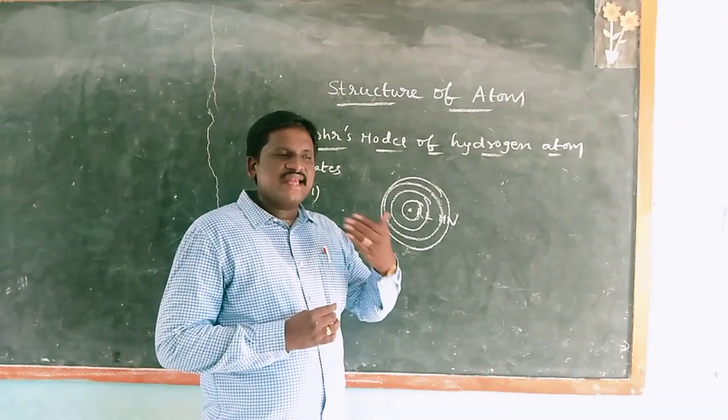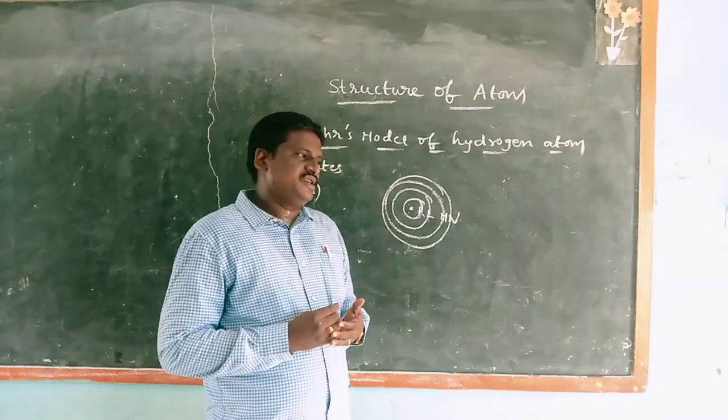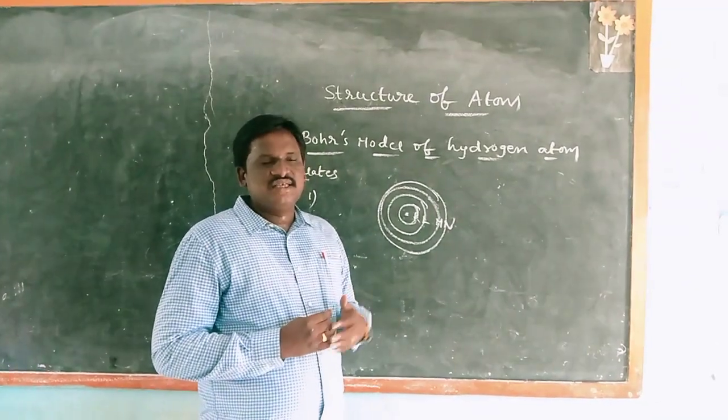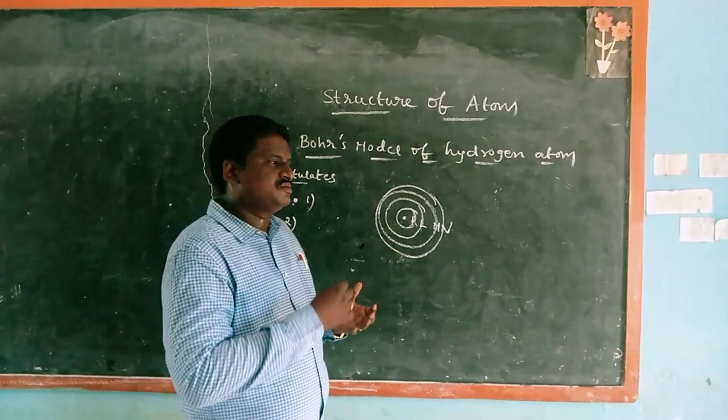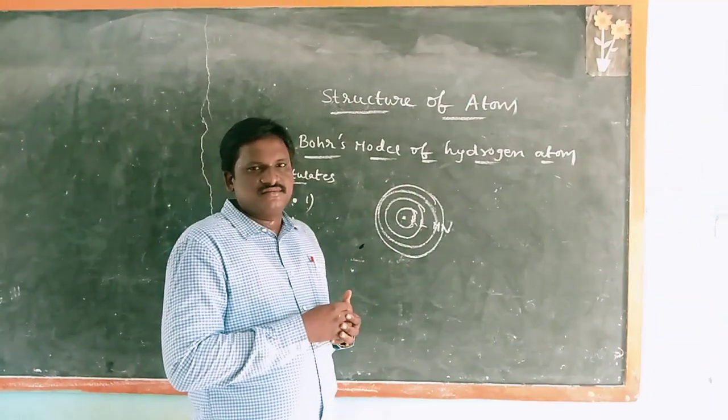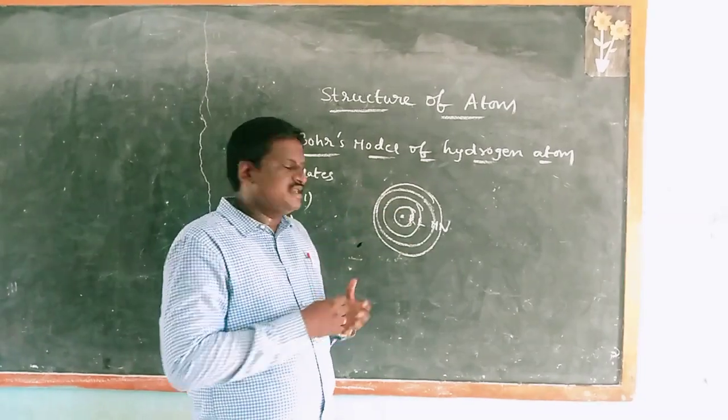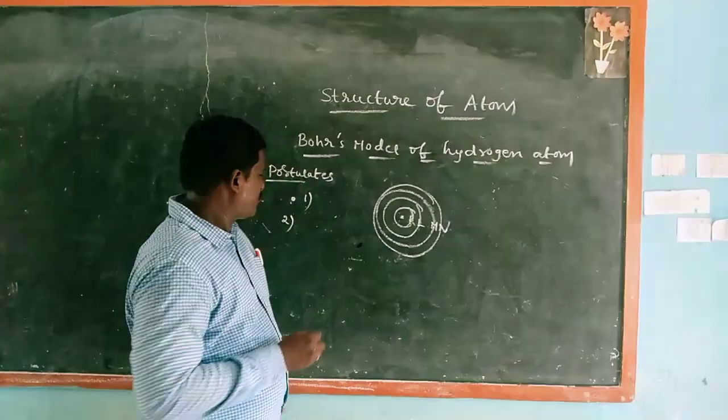The electron moving to a higher energy level is called the excited state.